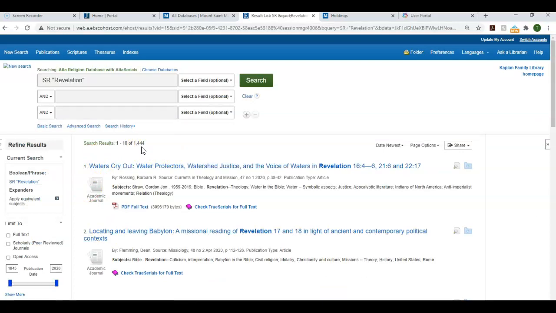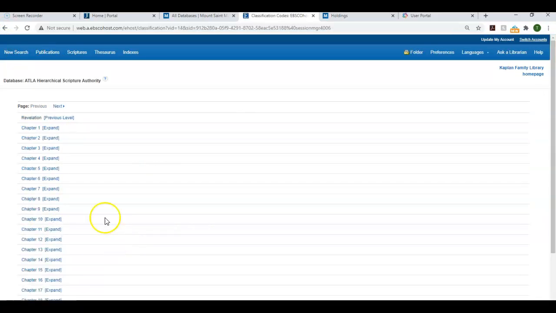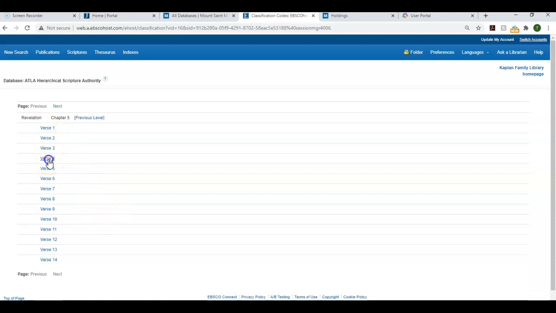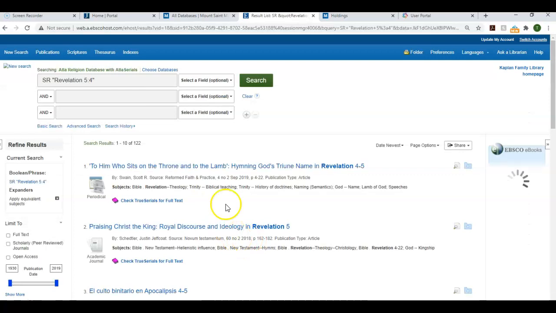So that's a lot of articles to go through, but you can go back and you can expand the book and see all the chapters and verses. So you could look for a very particular scripture that you might be interested in. So you can go to either chapter 5 in general, or you can expand chapter 5 and pick a verse. When you do that, you'll get a list of articles that have to do with analysis of that particular biblical verse, whatever you're interested in researching.